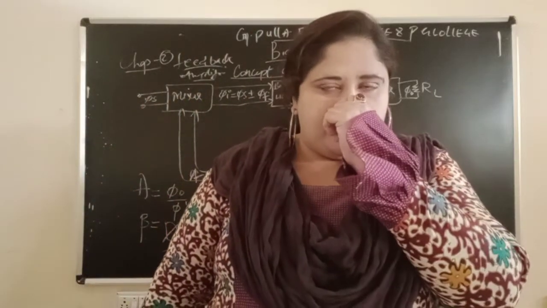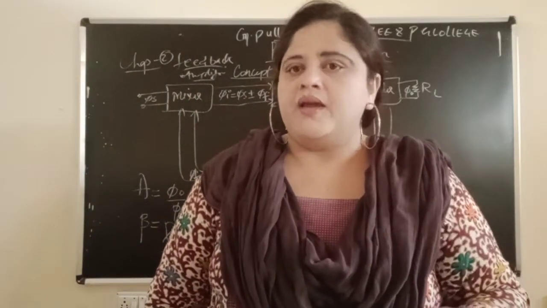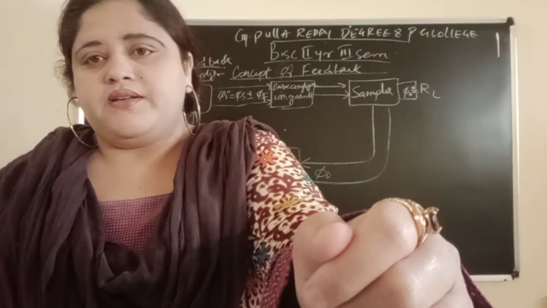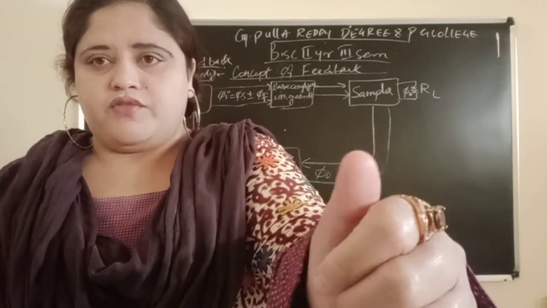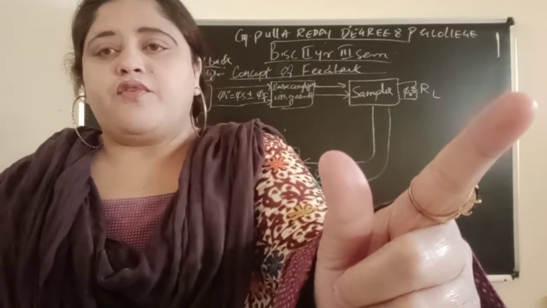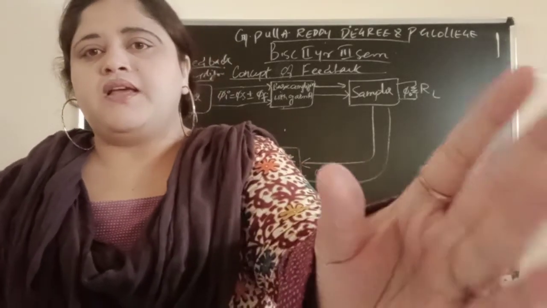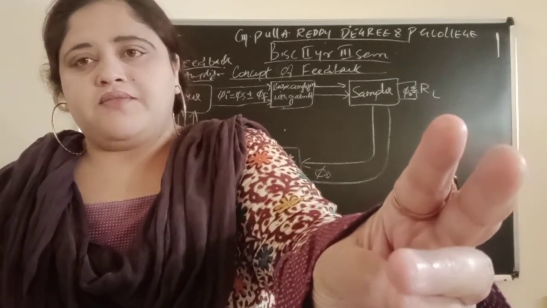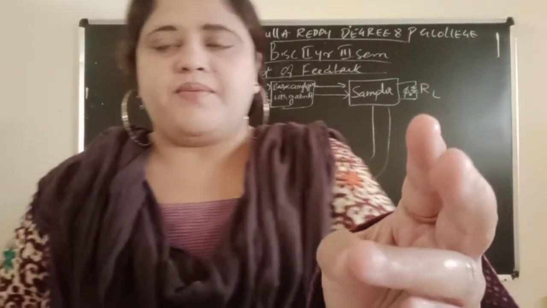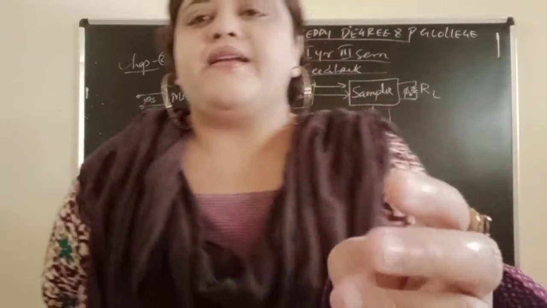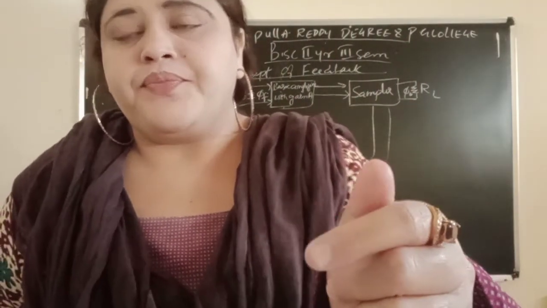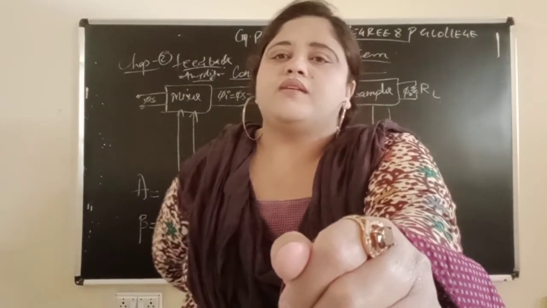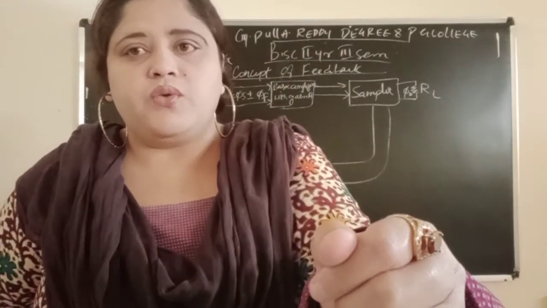Then we went to the RC coupled amplifier topic, where we studied the definition of amplifier, circuit diagram, circuit description, then frequency response curve. Then we calculated the operation at mid frequency, low frequency and high frequency. This is your first chapter in unit 3.